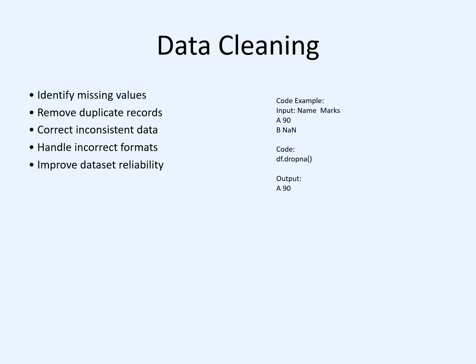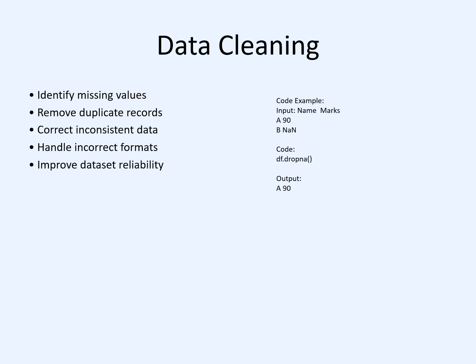Data cleaning is one of the most important steps in data wrangling. Real-world datasets often contain missing values, duplicate records, inconsistent information, and incorrect data formats. These issues can affect the accuracy of analysis and machine learning models. So the first task in data cleaning is to identify the missing values. Pandas represents missing data using NaN, which stands for not a number.